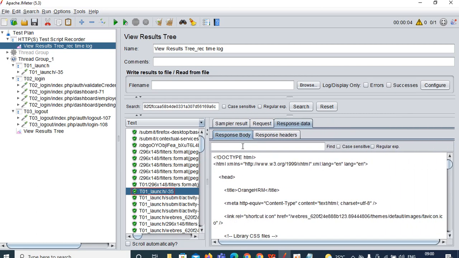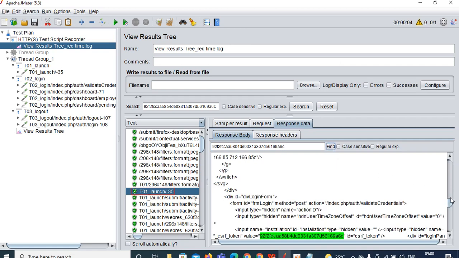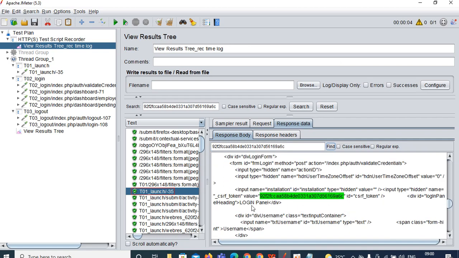Here you can search for the same. I'm searching for the dynamic value over here. Click on find. You can see my CSRF token is generated over here. So this is the token. Copy this token from here and add the regular expression.